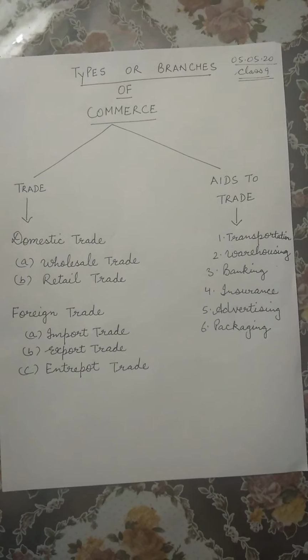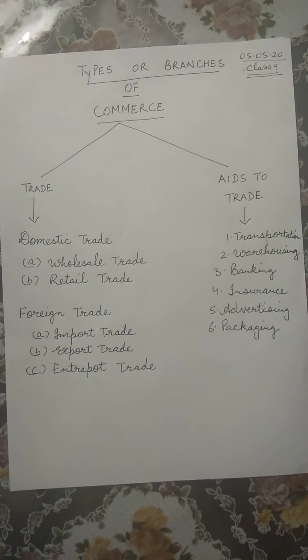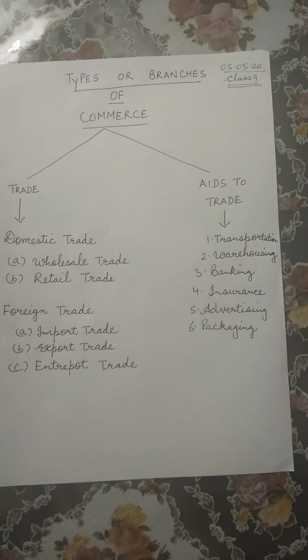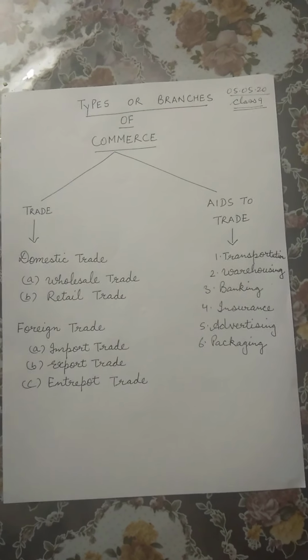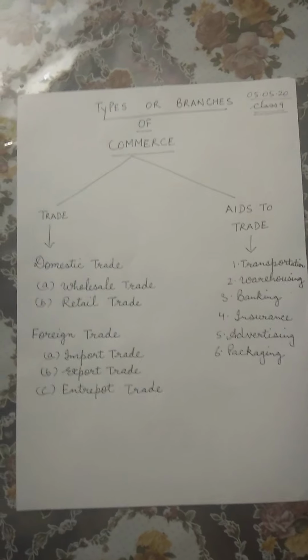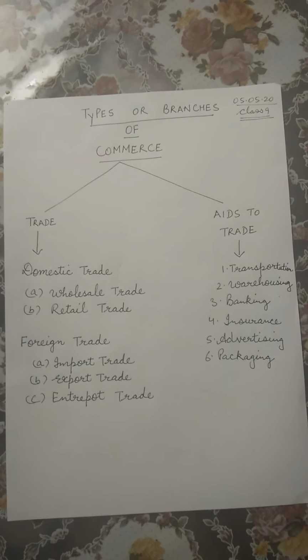Now let us discuss the first type of aids to trade, that is transportation. When we talk about transportation, why is it required, children? Transport is required for the goods to travel from the place of production to the place of final consumption.